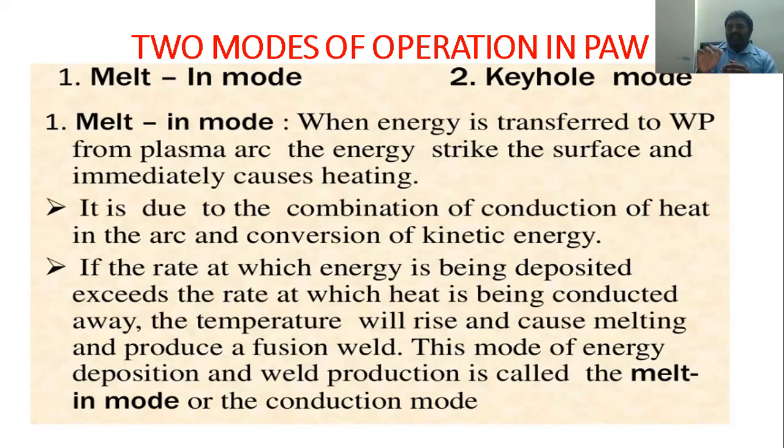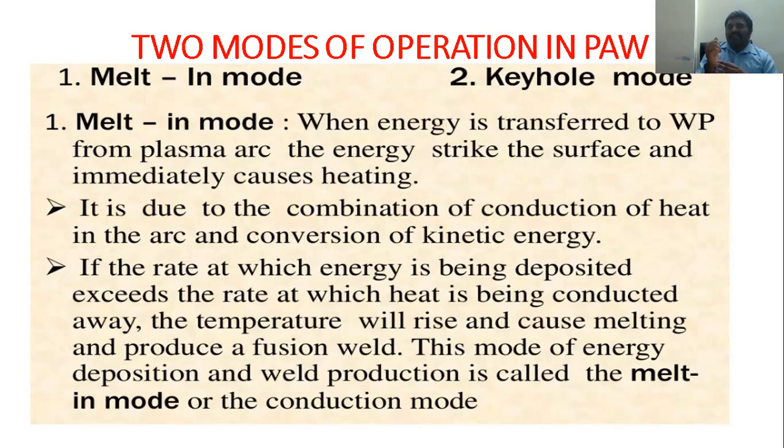The energy strikes the surface, which means the gas strikes the workpiece and immediately causes heating. The plasma gas moving onto the workpiece heats it, and sometimes it melts here. Then the weld is formed. Due to the combination of conduction of the arc heat and conversion of kinetic energy, the temperature rises, causing melting and producing fusion of a weld here.